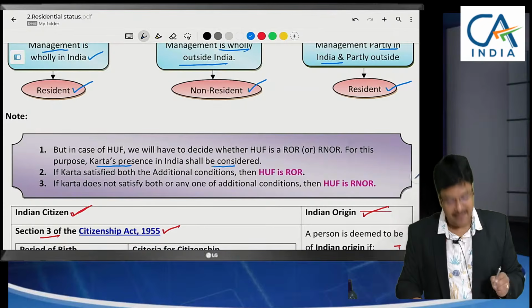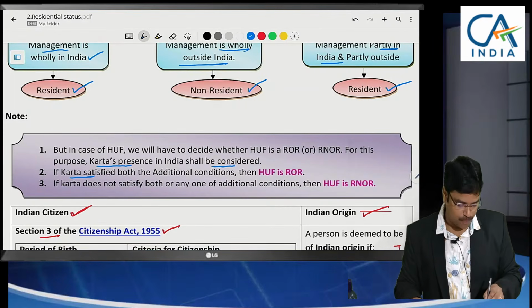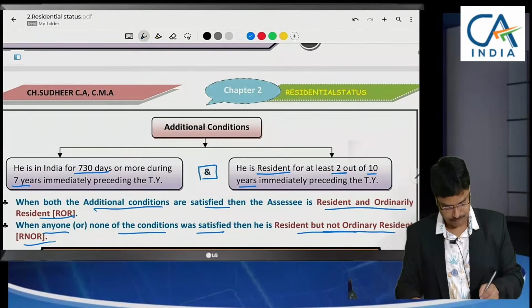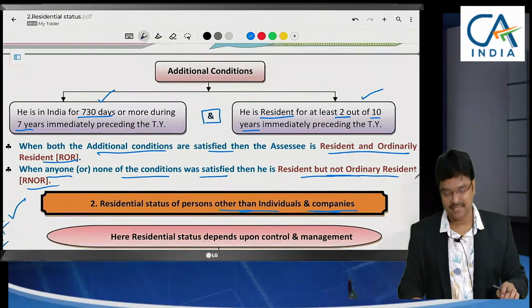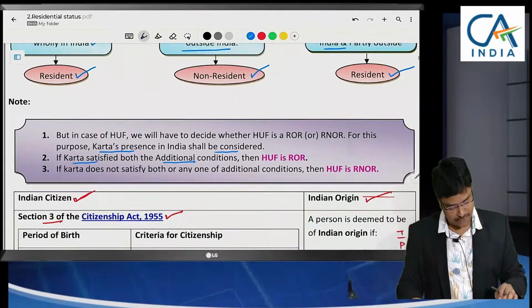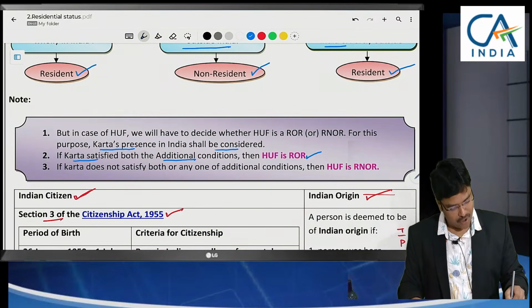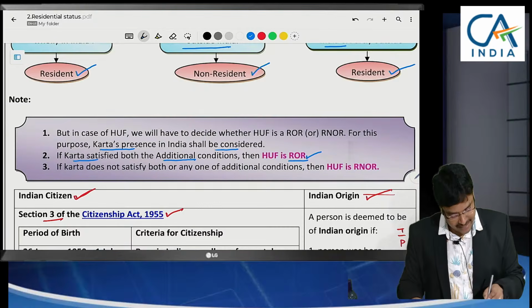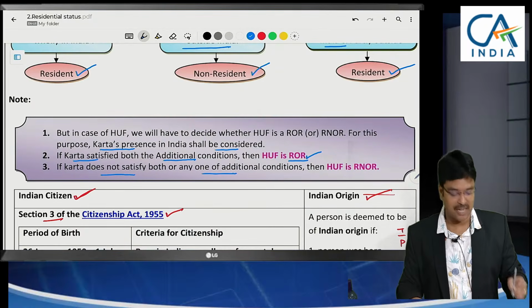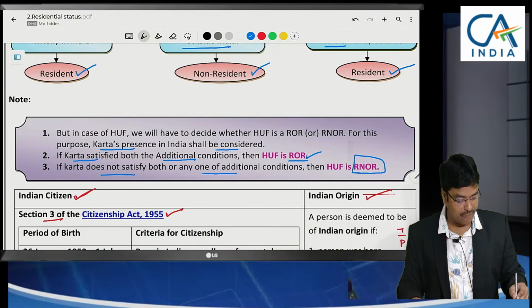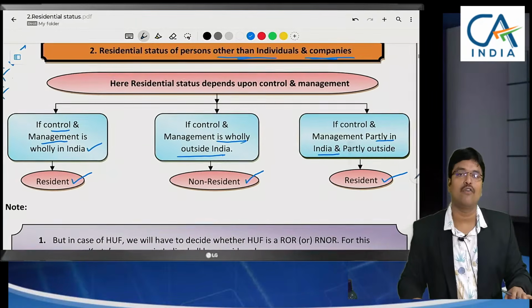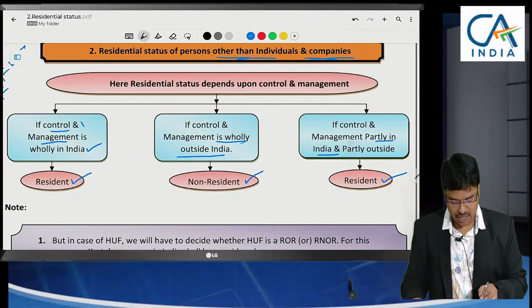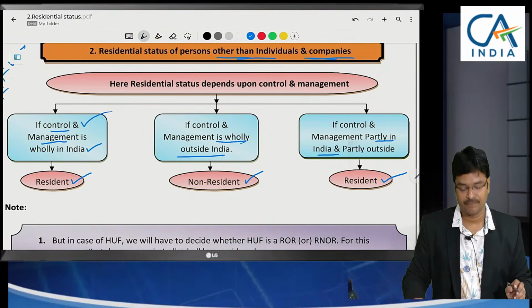Karta's presence shall be considered. If Karta satisfies both the additional conditions, that means last 7 years 730 days, last 10 years 2 years he is resident, then the HUF will be called ROR. When Karta does not satisfy any of the additional conditions, HUF will be called RNOR. So generally for HUF, how do we determine the residential status? Based on control and management, we will decide.